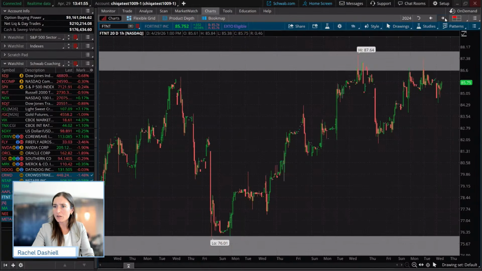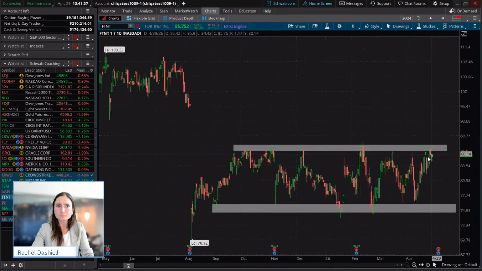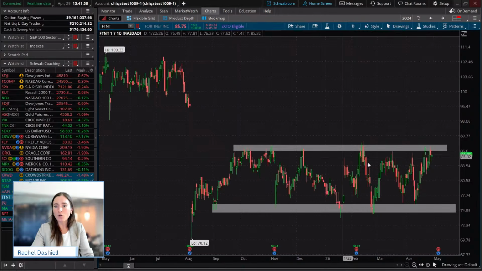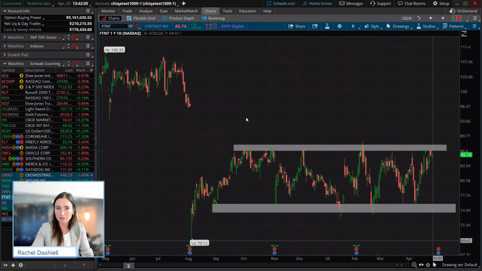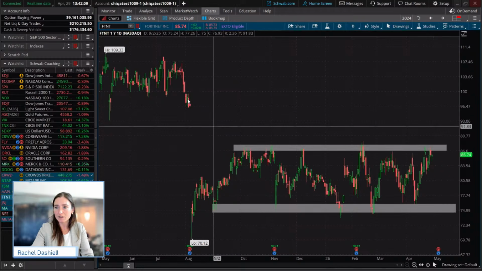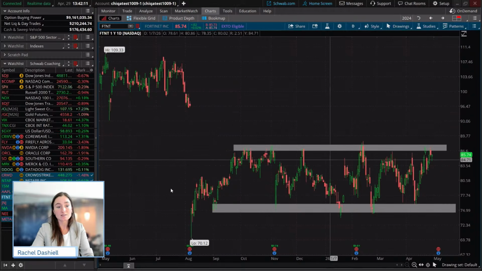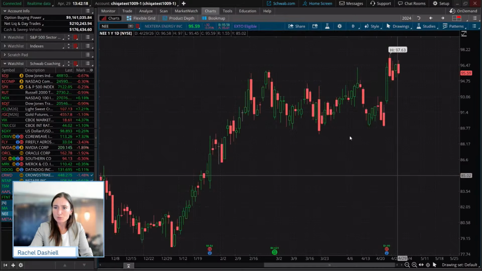Fortinet would be another one. Fortinet is in this very long range between 87 and 75 leading into earnings as well. This entire gap really becomes an area of resistance that could be filled should they see a break to the upside. What else? Let's see.